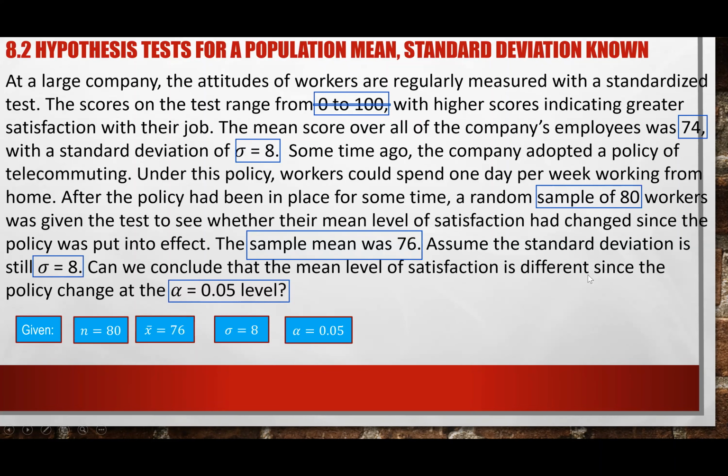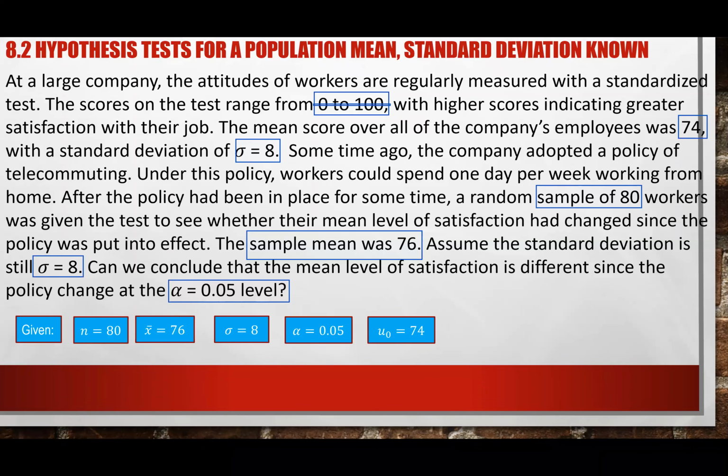Different from the original mean, which is 74. We try to see if the level is different from the 74, from before the policy change. So the hardest part is knowing which specific value we are trying to test: we try to see if the level is different from the 74, which is the original mean that we have.